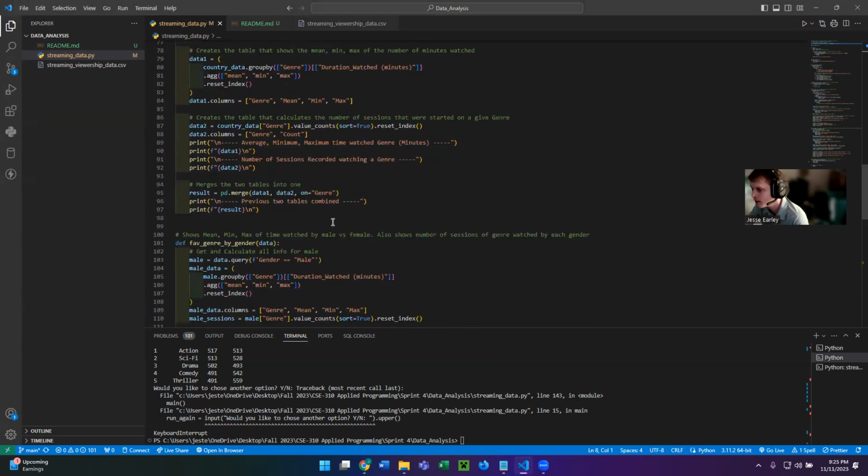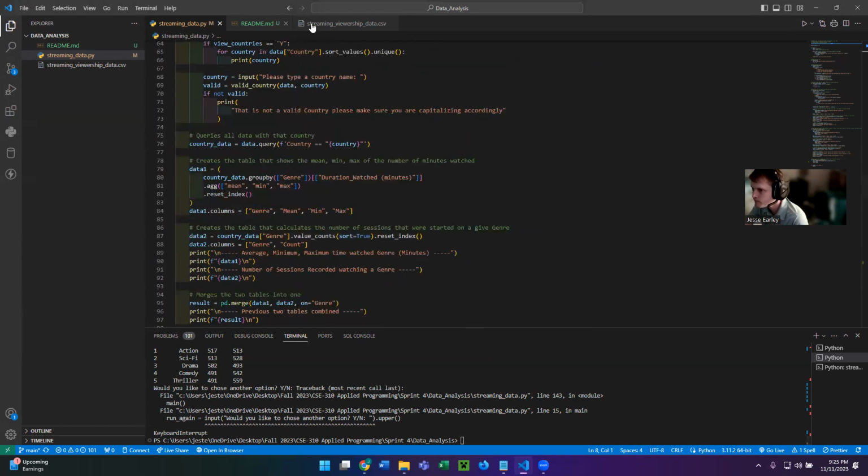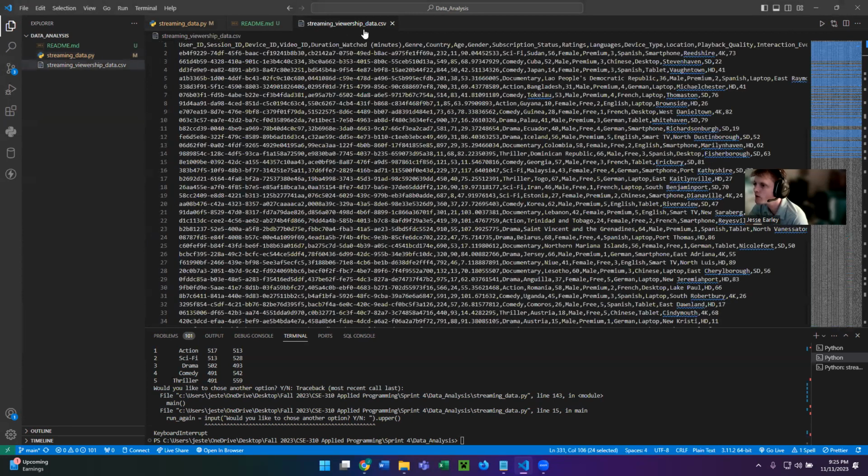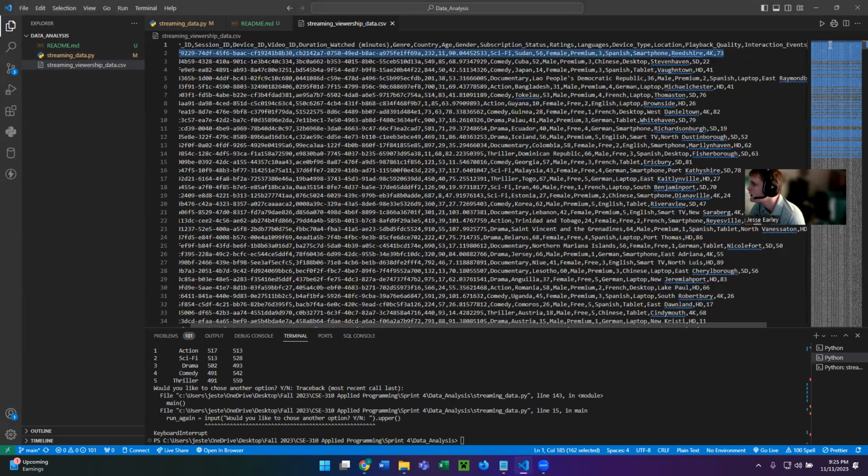So this program takes this streaming viewership data, which has user ID, session ID, device ID, video ID, duration watched by minutes, genre, country, age, gender, subscription, subscription status, rating, languages, device type, location, playback quality, and interaction events.